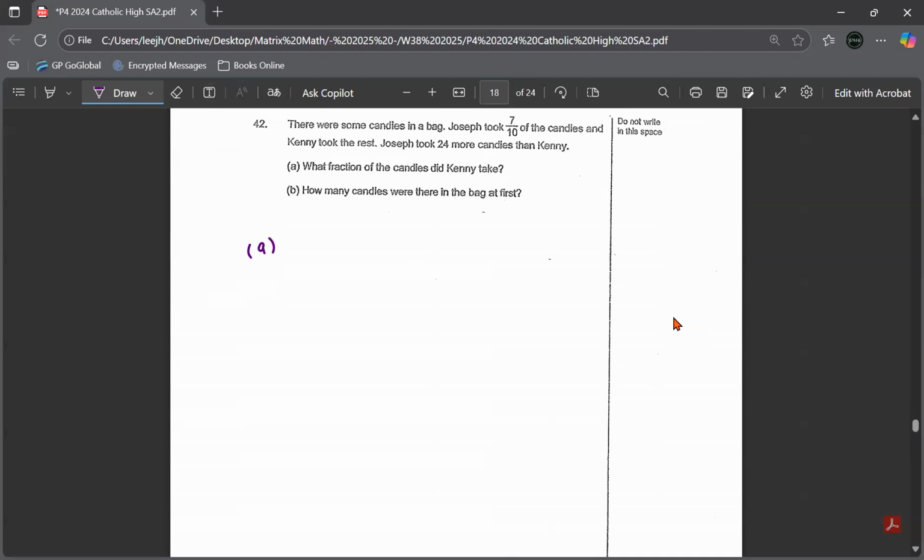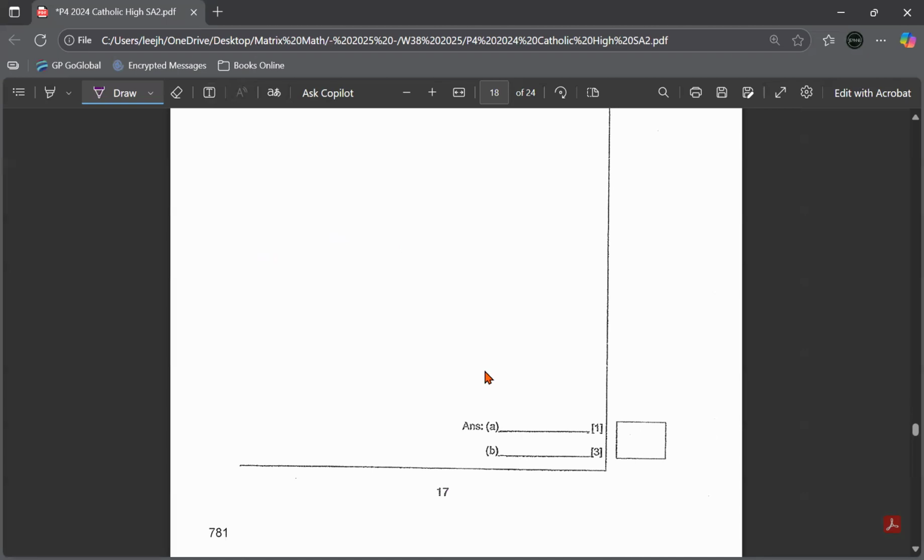So A is just asking for a fraction. The entire thing is always one whole, and Joseph took 7/10, so you minus 7/10. One whole is 10 over 10, minus 7/10, is 3/10. This is the fraction that Kenny took. So the answer is 3 over 10.